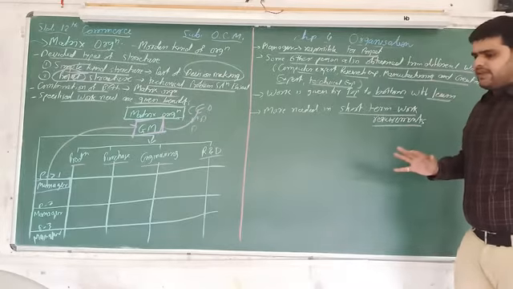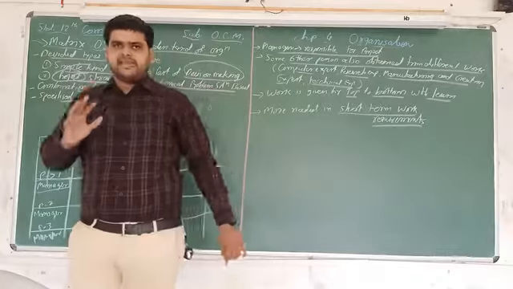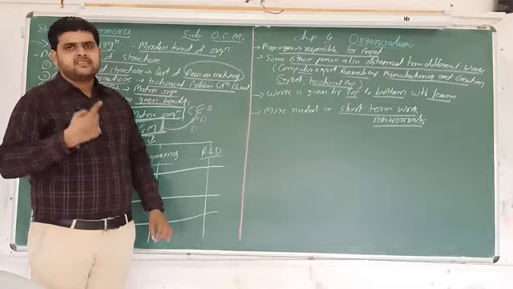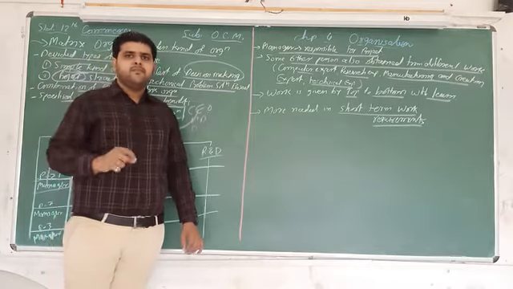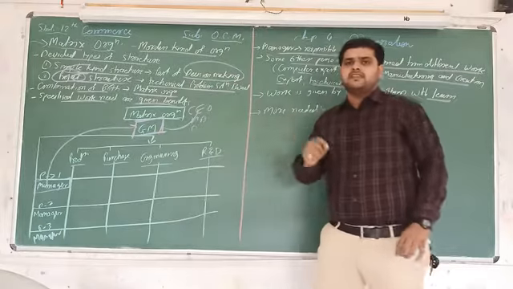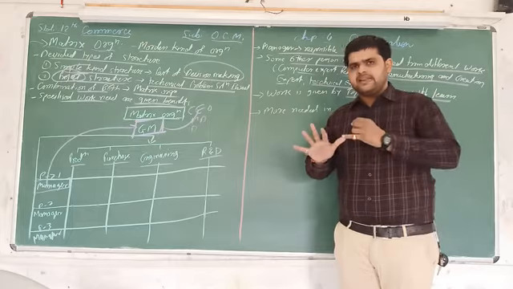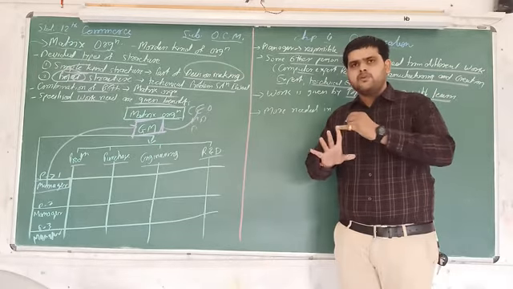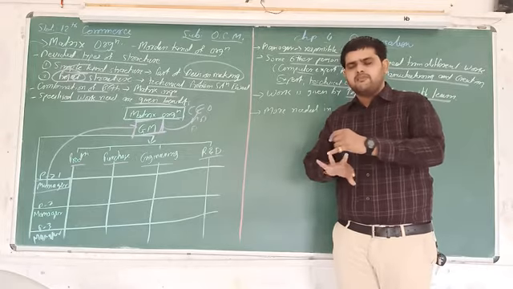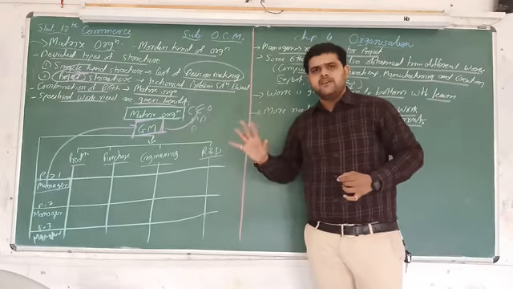So what we learned today: formal and informal communication, characteristics of formal and informal communication, and lastly matrix organization. So in this way we are completing a particular topic, that is structure of an organization. 5 types of structures are there. Number 1, linear organization. Number 2, functional organization. Number 3, formal organization. Number 4, informal organization. And number 5, matrix organization.